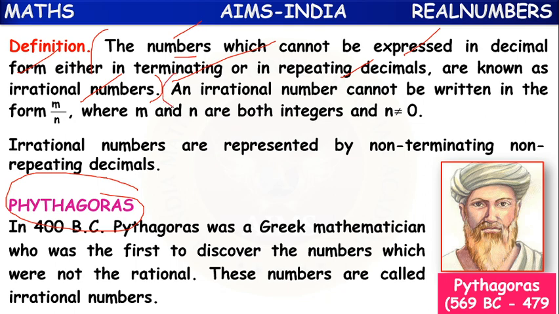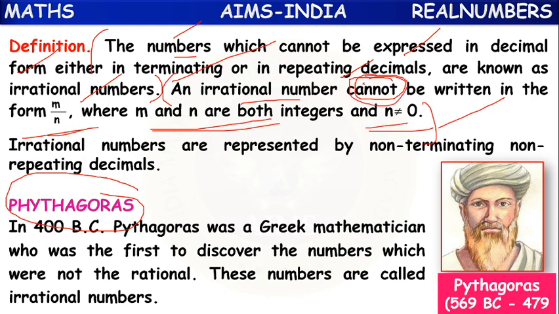Another way of definition is: an irrational number cannot be written in the form of m by n, where m and n both are integers and n is not equal to 0. If the definition says can be written as, it is considered a rational number. If it says cannot, then the definition belongs to irrational numbers. So irrational numbers are represented by non-terminating, non-repeating decimals.